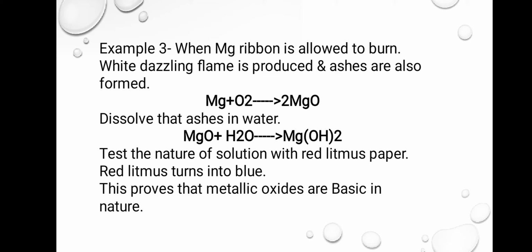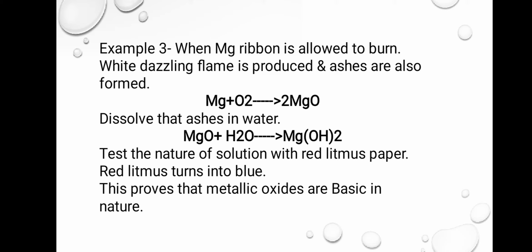Those ashes dissolve in water. So magnesium burnt in air reacts with oxygen, leading to formation of magnesium oxide. That magnesium oxide is the white ash, and when we dissolve it in water, it leads to formation of magnesium hydroxide.